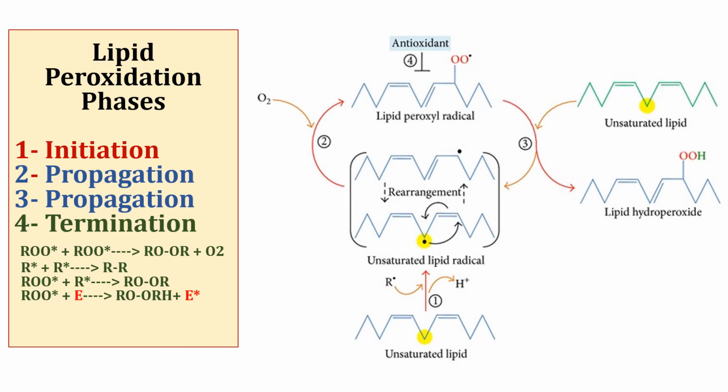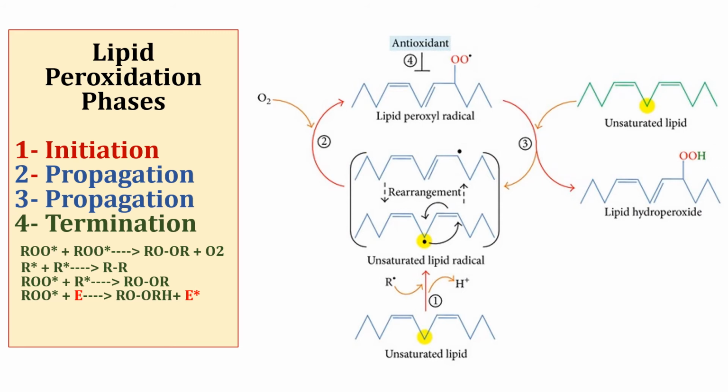Now, what is lipid peroxidation? Lipid peroxidation is a process under which oxidants such as free radicals attack lipids containing carbon-carbon double bonds, especially polyunsaturated fatty acids present on cell membranes. In this process, hydrogen is removed from a carbon and oxygen is inserted, resulting in the formation of lipid peroxyl radical and hydroperoxides. The overall process consists of three phases. First is initiation, second is propagation, and third one is termination.